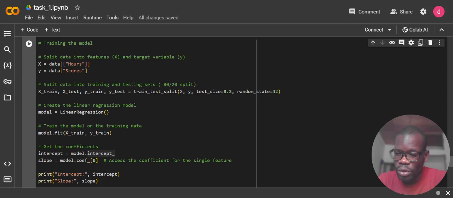We create a linear model, so model is equal to LinearRegression. We fit the model with the train set, the X train and Y train. That's how we fit the model. Okay, so we get the coefficients.